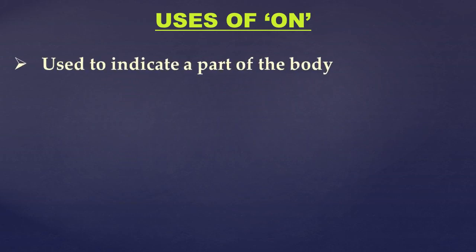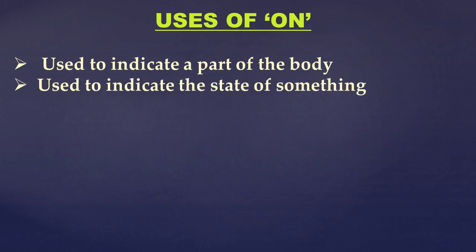Next we have uses of on. Now let's see the different uses of this preposition on. Used to indicate a part of the body. Used to indicate the state or condition of a thing. For example, our Hindi teacher delivered a speech on the Independence Day.